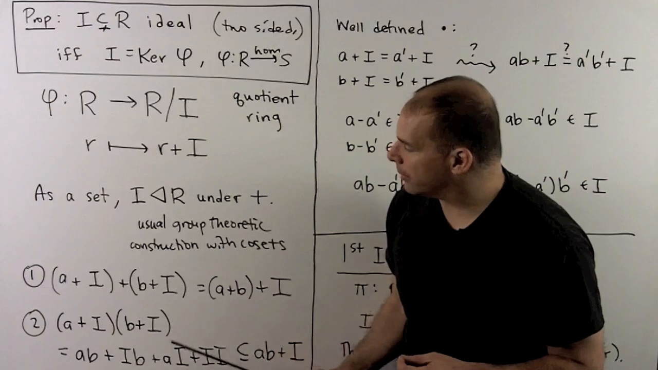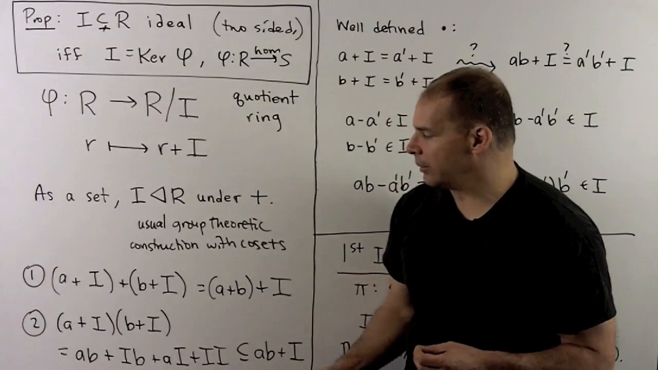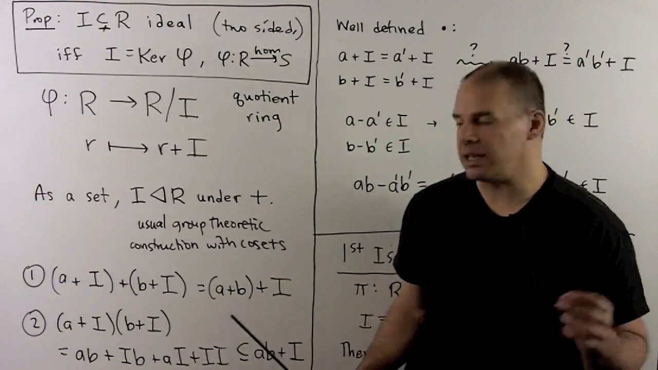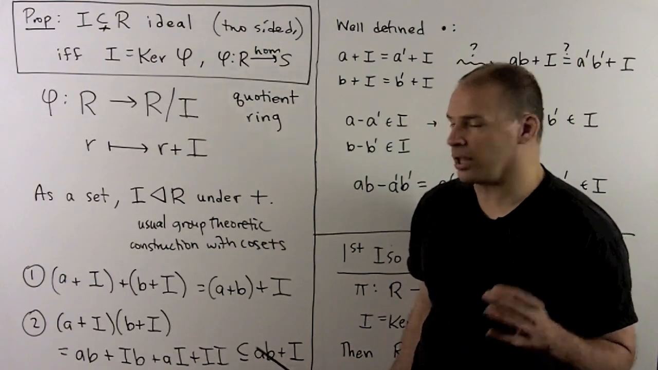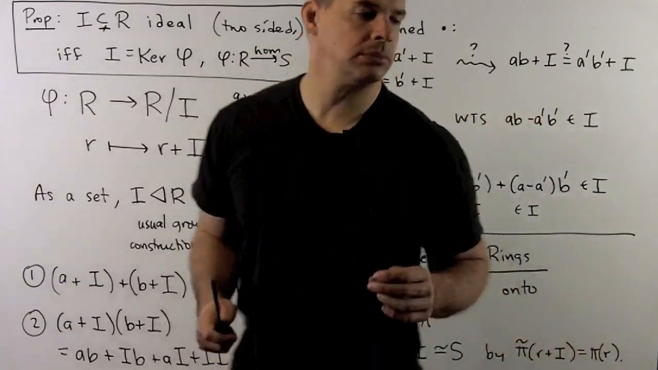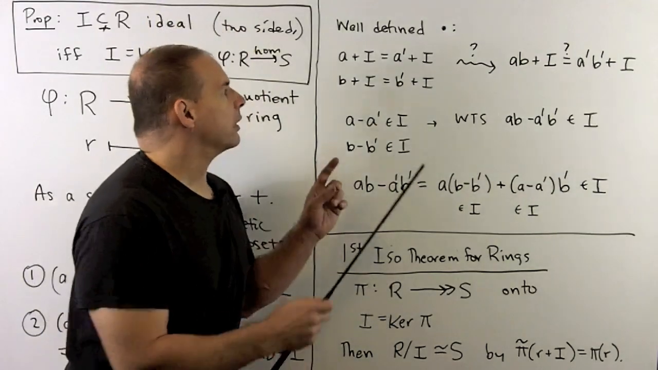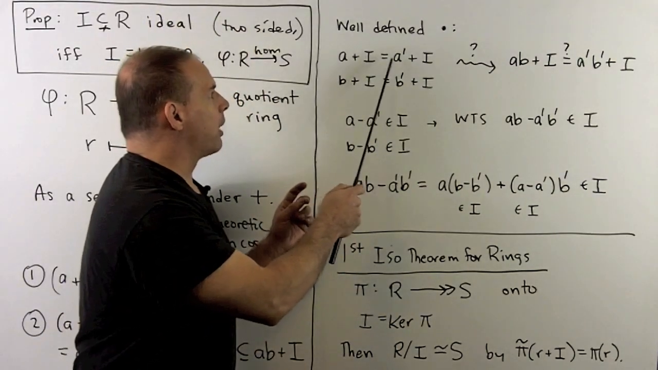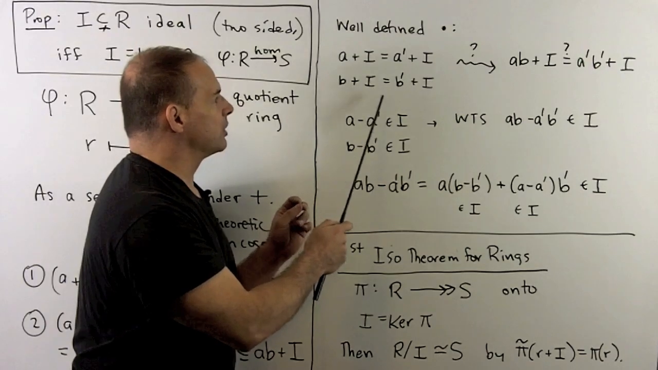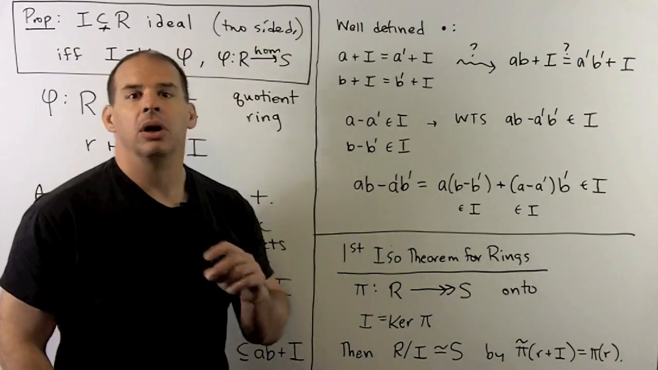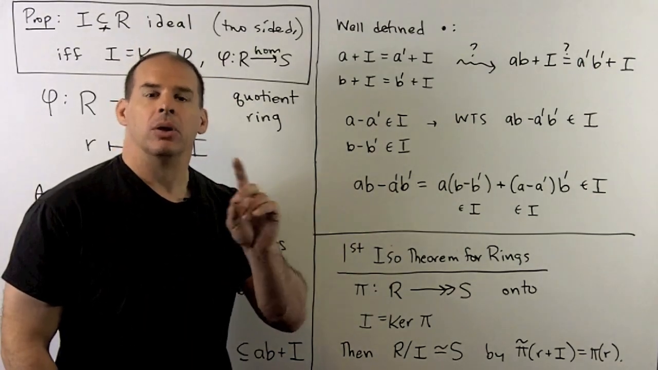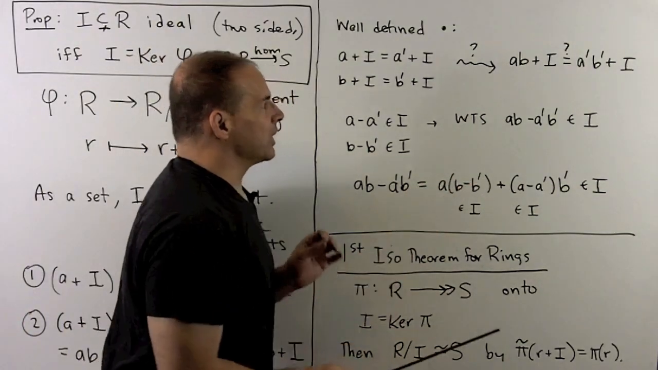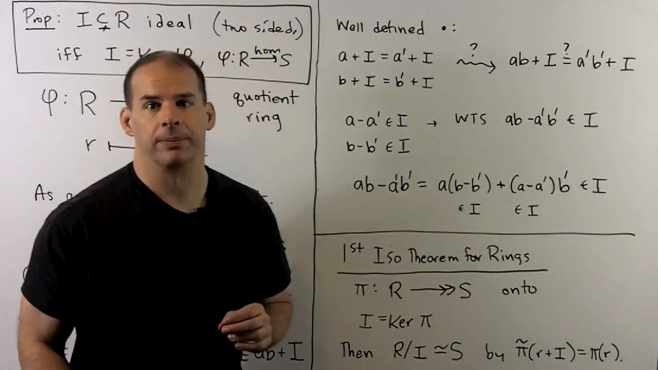Now, problem, this might not be well defined, meaning if we change the representatives for this coset and this coset, we might get a different answer here. So let's check that. Now, we're going to switch representatives. So we'll assume a + I equals a' + I, b + I is equal to b' + I. We want to make sure when we take the product, we get the same cosets. So we're checking that ab + I equals a'b' + I.